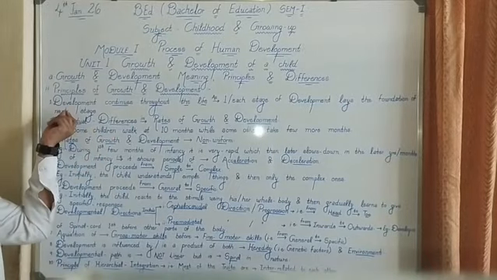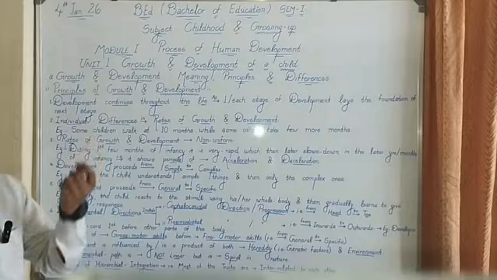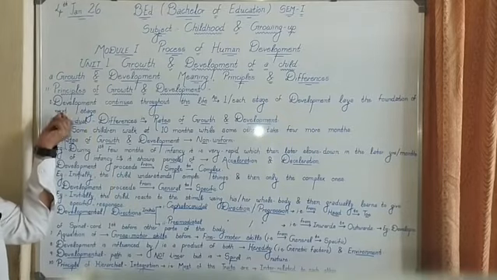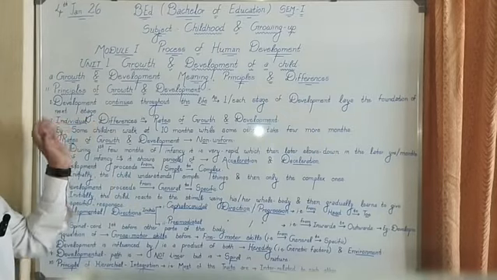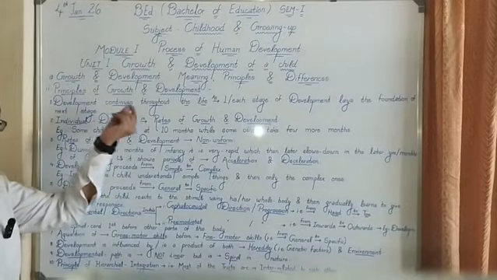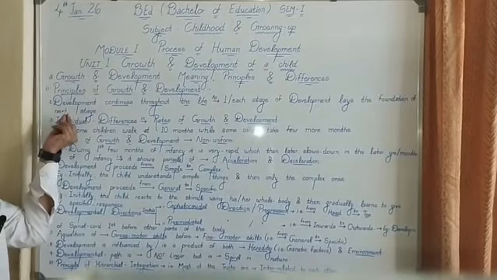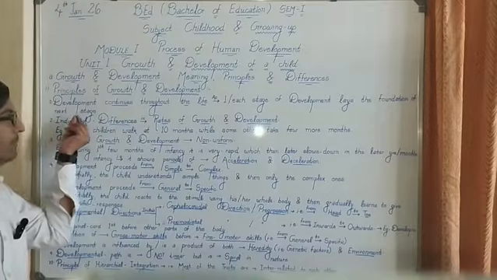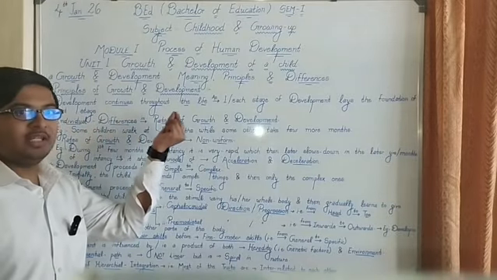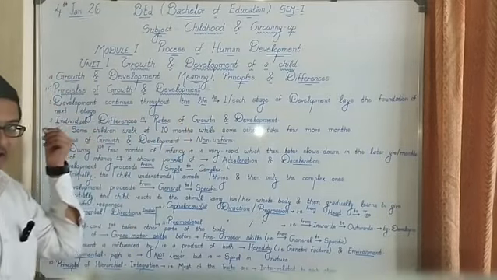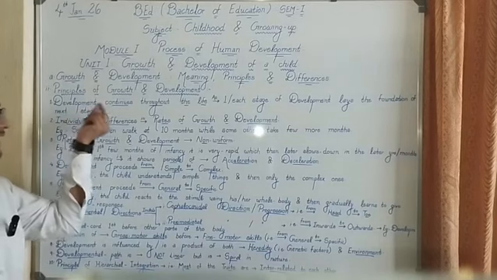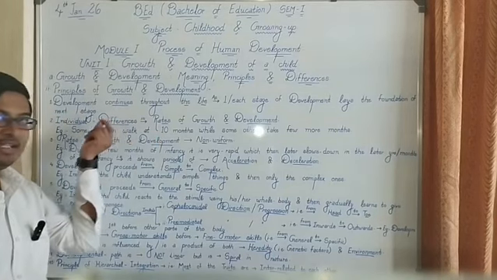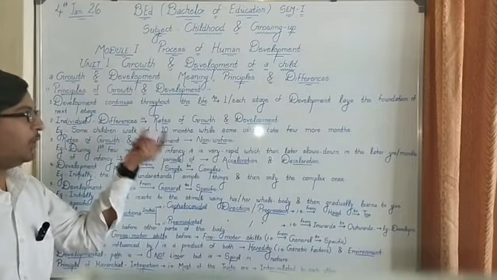Hence, we had mentioned only the term development, but if you want, you can even mention growth and development. So, these are the principles of growth and development. So, first principle is development, it continues throughout the life. As we had studied earlier, it continues throughout the life, that is from womb to tomb.